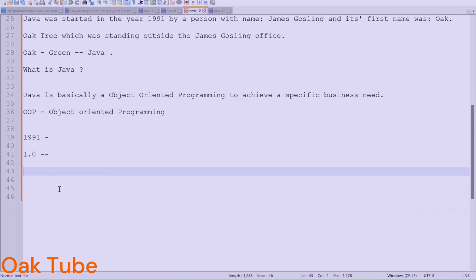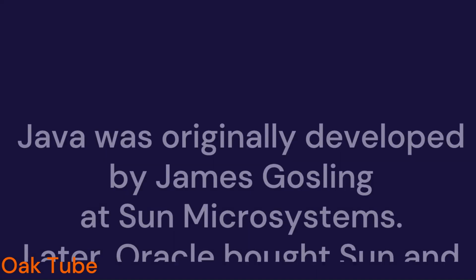But with time Java evolved and came up with another version with more enhanced features. That's why Java keeps coming with new versions, so that it can keep giving us new enhanced features. I hope it is understandable to you.